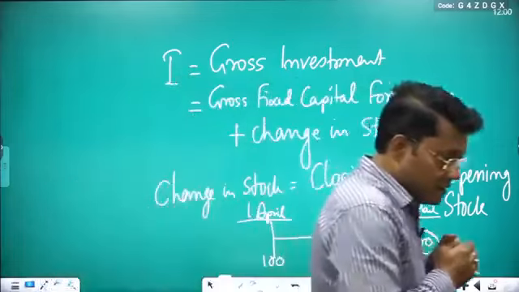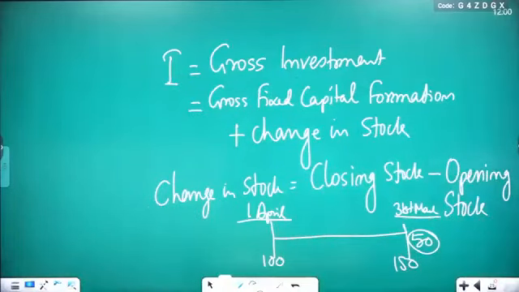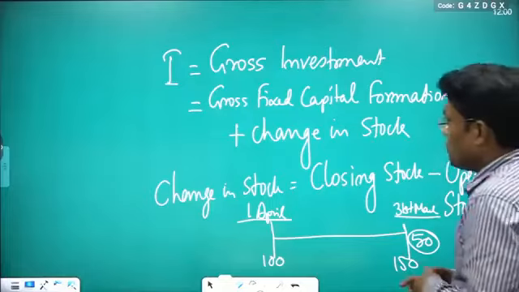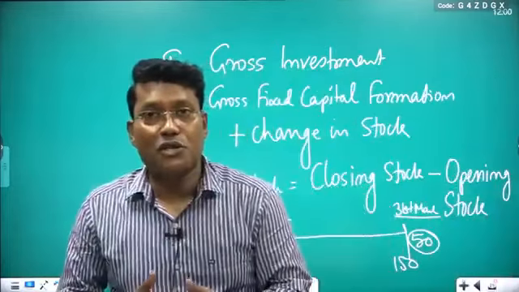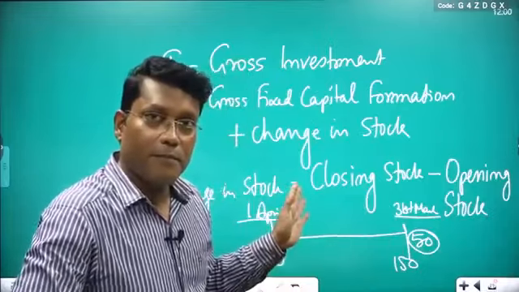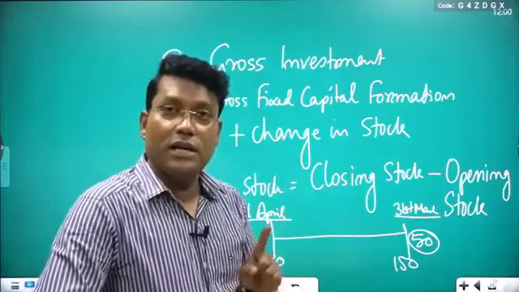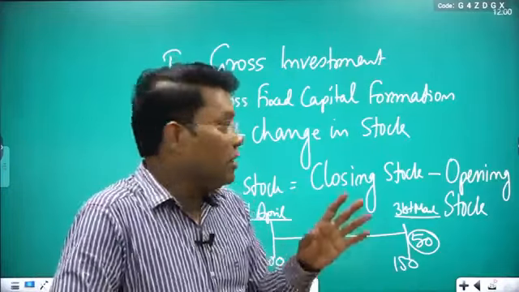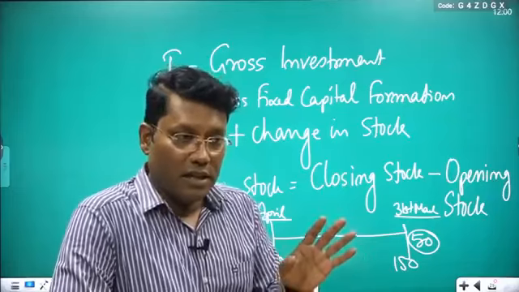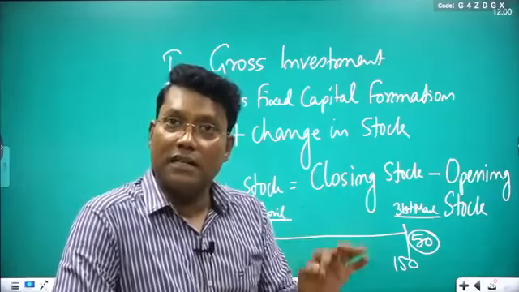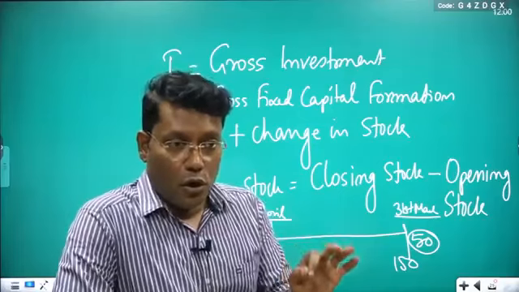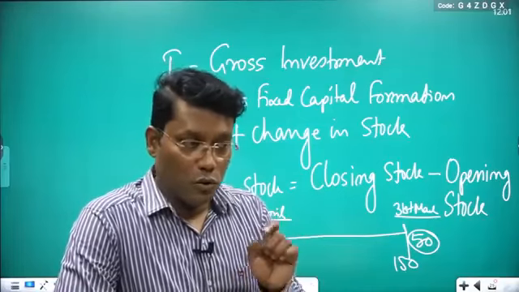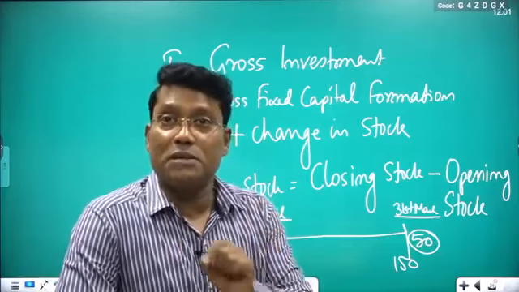So you understand the basic difference: when you measure gross investment, you take gross fixed capital formation, and also the change in stock. I already dictated this to you. Gross investment, I stands for gross investment, is the total expenditure incurred by the investors on goods and services for investment purpose.